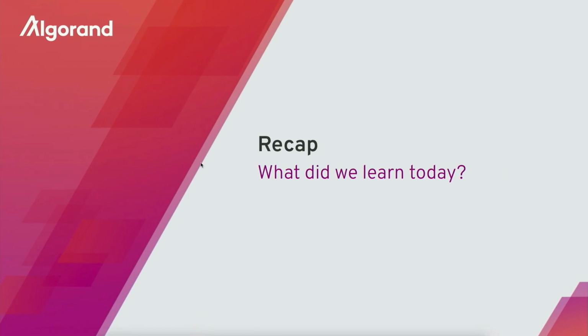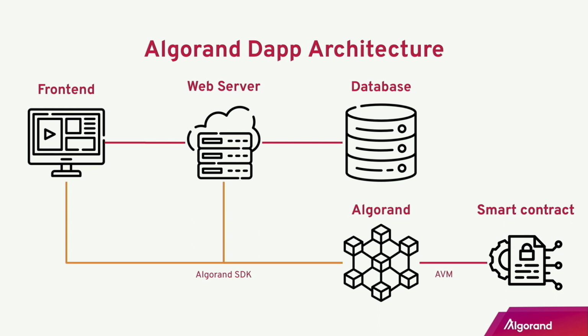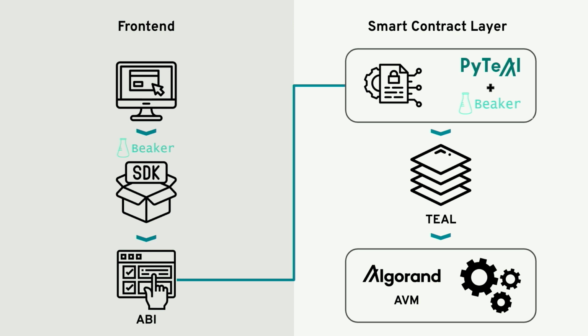All right, that's it. So let's do a quick recap. What did we learn today? We first talked about the general strengths of Algorand, and then we went into what a dApp architecture looks like on Algorand. It's not too complicated. It has the 3 components the Web2 application has. You're just adding the Algorand blockchain and a smart contract to that. And then we dove deeper into the blockchain layer of it, and then we went through each one of them to see what they are.